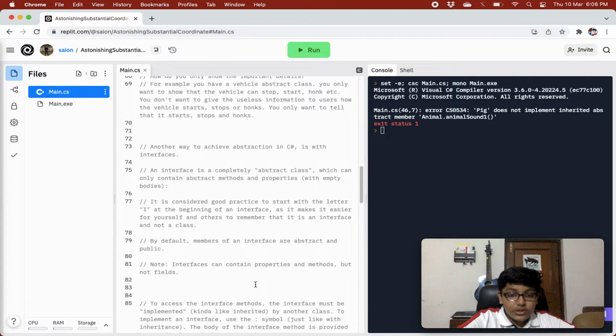So another way to achieve abstraction in C# is with interfaces. An interface is a completely abstract class, as we know, which can only contain abstract methods and properties with empty bodies, right? Every method in it will have no body. None of the methods in it will have any body. It is considered good practice to start with the letter I at the beginning of an interface, as it makes it easier for yourself and others to remember that it is an interface and not a class, right? So to differentiate between an interface and a class, you should always put the I in front of your interface names.